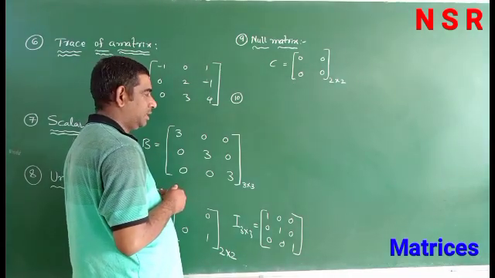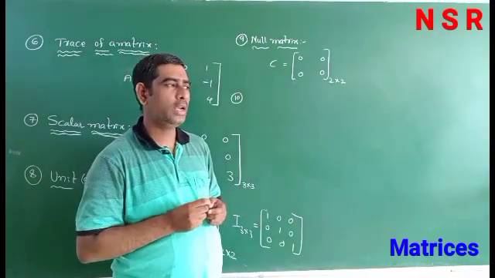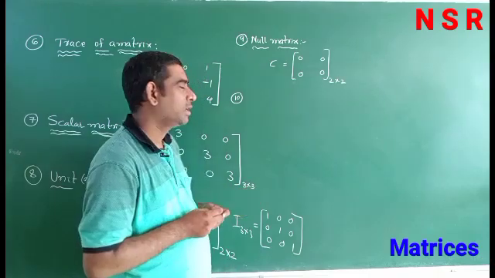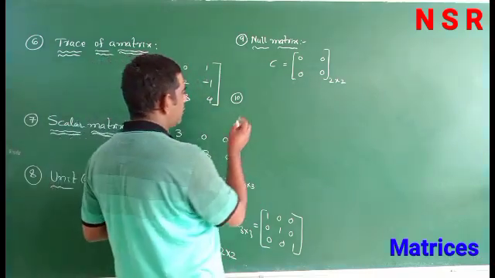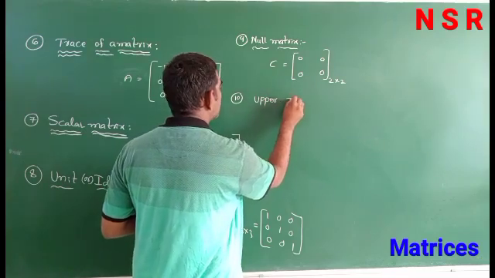Next we have two triangular matrices here. One is upper triangular and another one is lower triangular. So, these two definitions are very important. So, first one is upper triangular matrix.